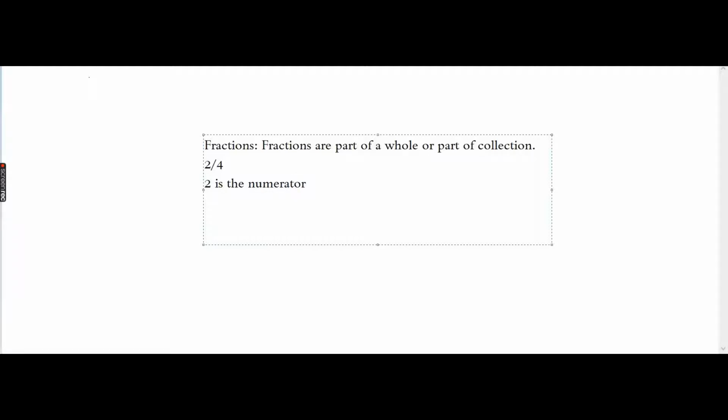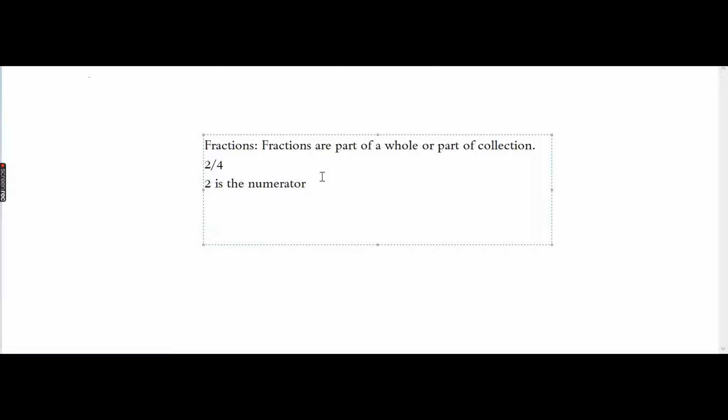Now this is basic, basic fractions, you can say. So 2 is the numerator in this. Now what is a numerator?